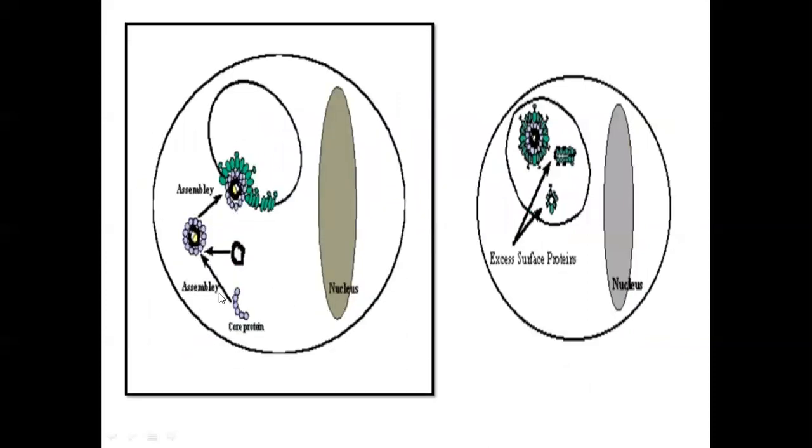So next, you can see all of it is now assembled. That is, all the proteins, the viral DNA, everything is now assembled to form the new virus. Okay, and here you also see that some of the proteins are in excess of what is required to produce the virus. Those excess proteins will form some chains or spheres, and they will give a ground glass appearance to the blood films under examination.